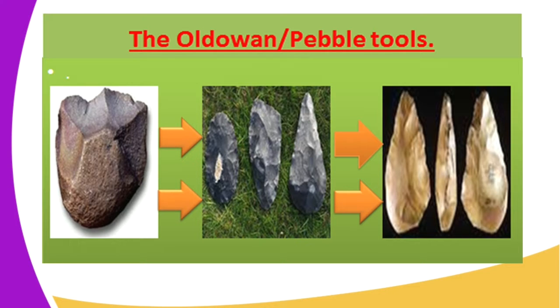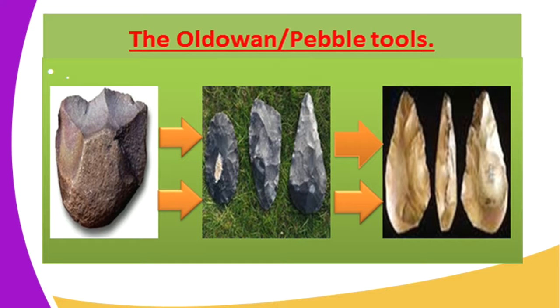Olduvai Gorge is in Eastern Africa, and the makers of the Oldowan tools were the Australopithecus. Who are the makers? The hominids that made the Oldowan tools are the Australopithecines and Homo habilis. So the Australopithecines and Homo habilis were the makers of the Oldowan tools.